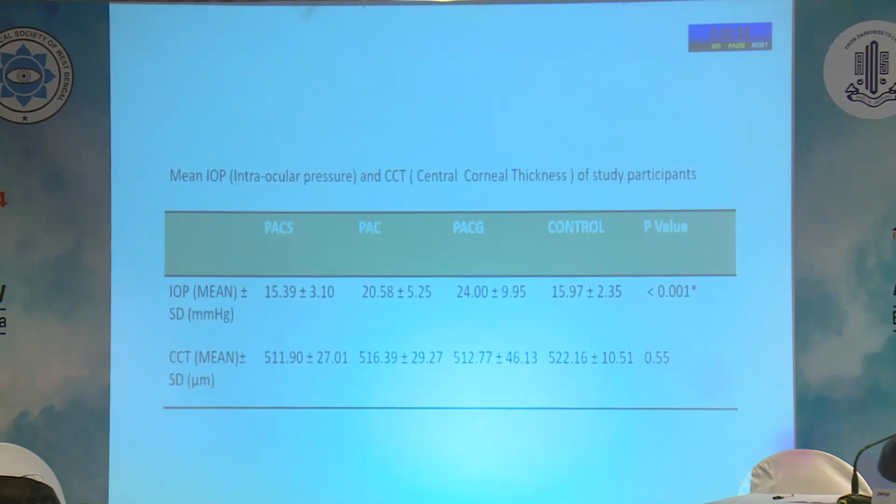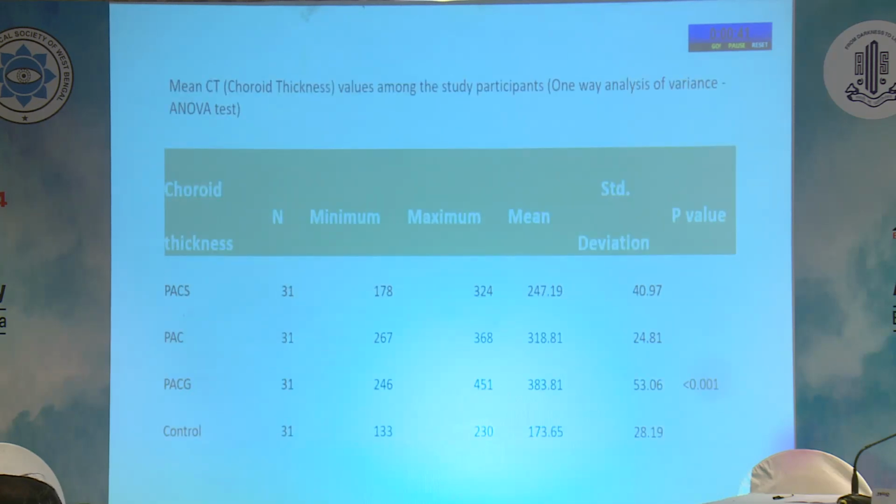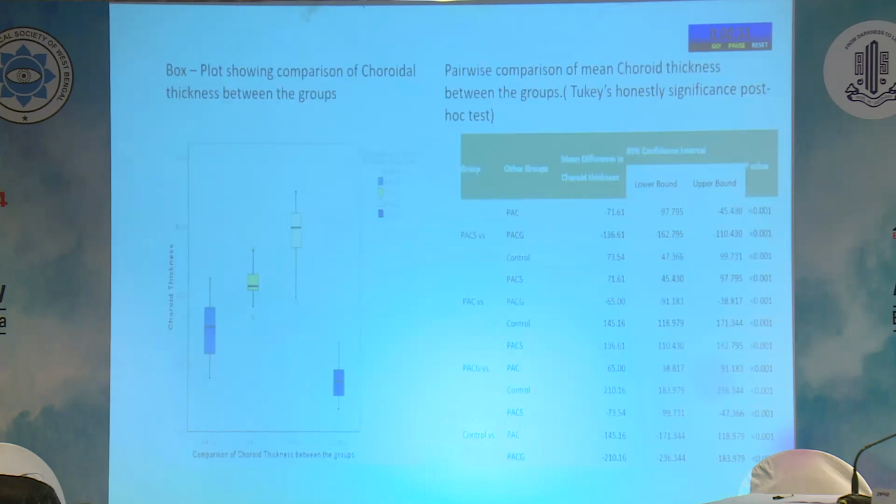And the intraocular pressure and central corneal thickness were measured, and the intraocular pressure was found to be statistically significant on comparing the groups. Central corneal thickness was not statistically significant, but it was used as a correcting factor. And the mean choroid thickness among the study population was found to increase from primary angle closure suspect to primary angle closure glaucoma, and also in comparison to controls.